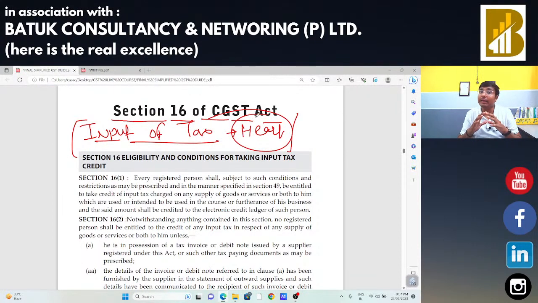Why am I saying that input tax credit is the heart of GST? What is the reason behind this? You and I all know very well that maximum of the litigations are due to input tax credit. I know in today's session, most of you are from the department, you are various authorities in the GST department.